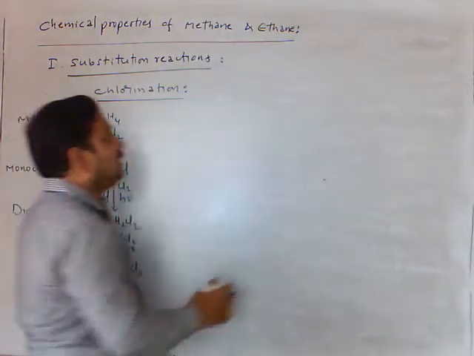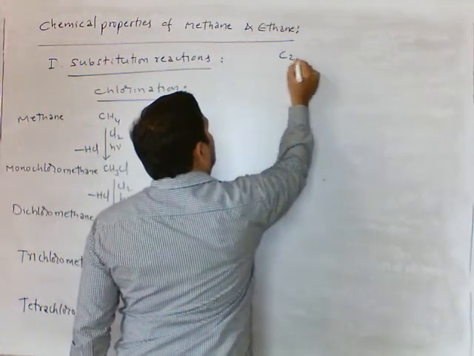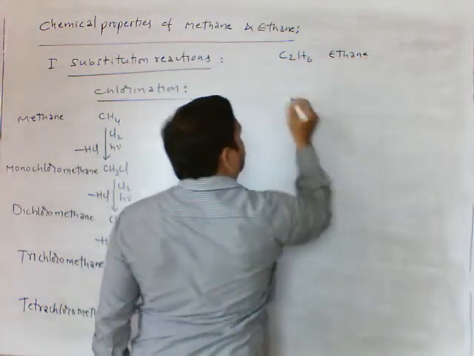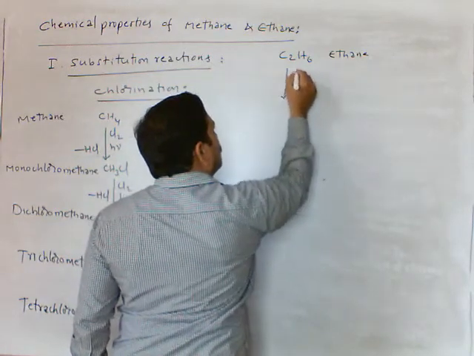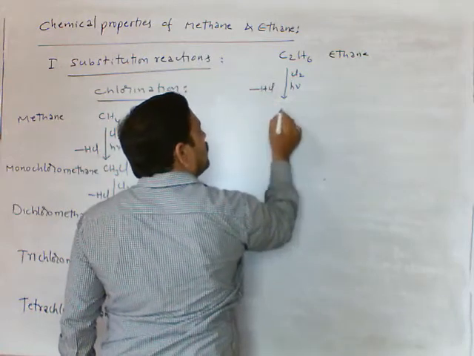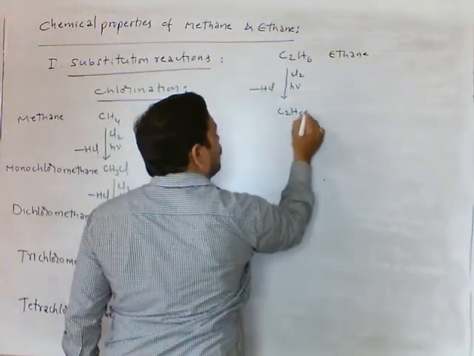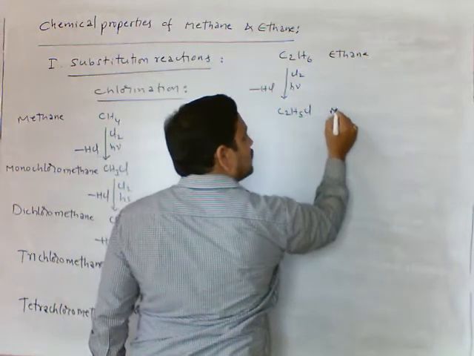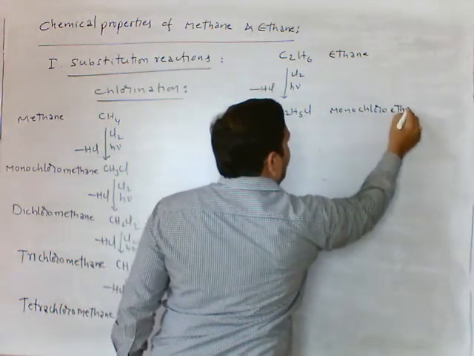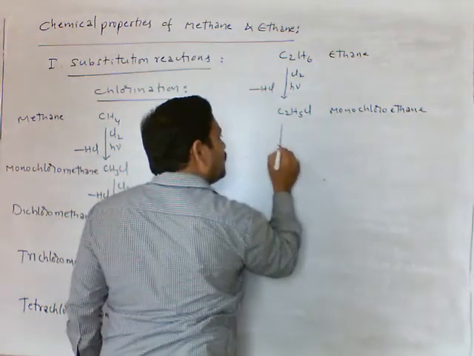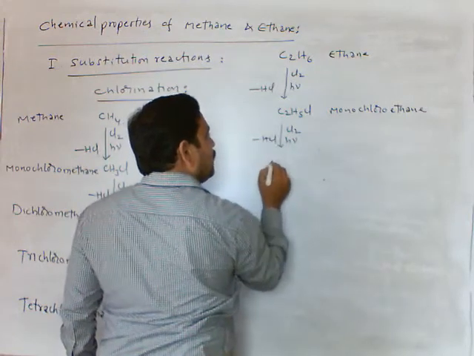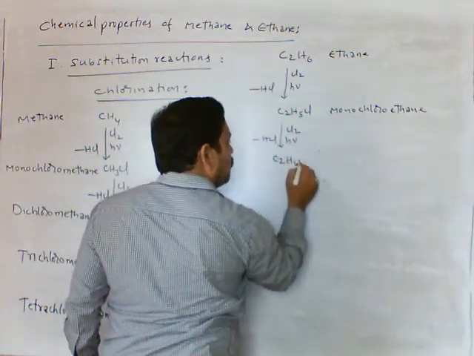Suppose I am taking here ethane, C2H6. Ethane treated with chlorine in the presence of sunlight, HCl comes out, you will get C2H5Cl. This we call as monochloroethane. And further chlorination in the presence of sunlight, we get C2H4Cl2.